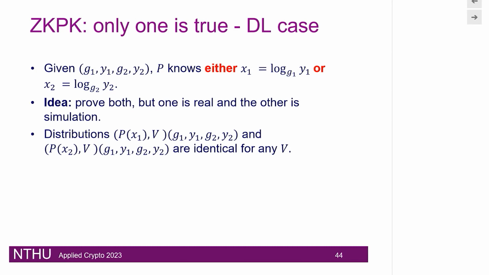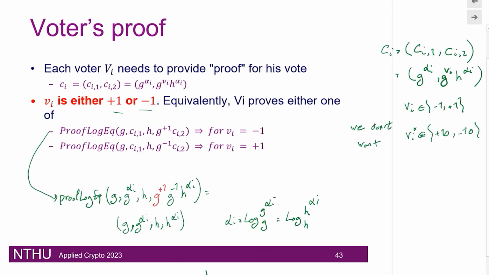So we are going to prove that given these values, the prover knows one of these logs, but not both of them. The idea is that, as we said in the previous page, we have to prove either this one or the other one.